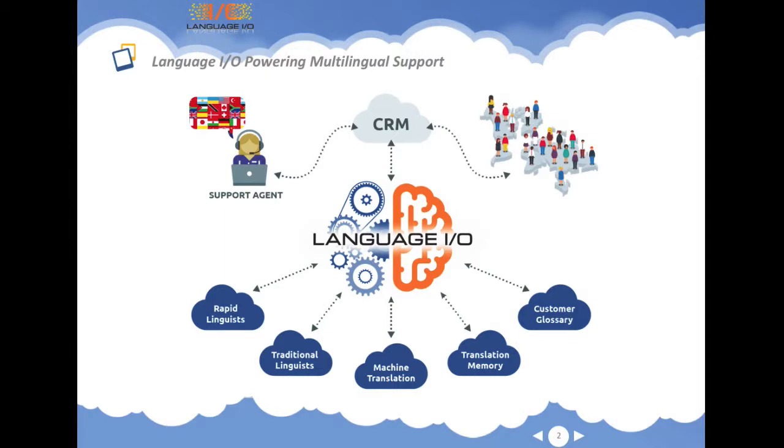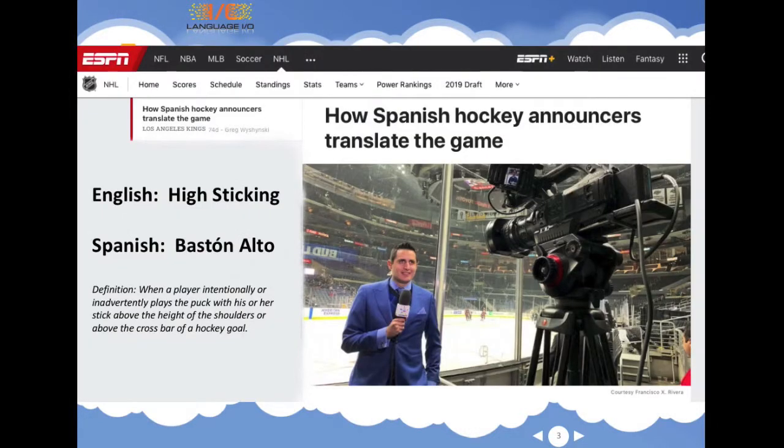In my demo, I'm going to pretend that I'm an English-speaking support agent for the fictitious company hockeyquestions.com. I'll use the Language.io chat translation app for Zendesk to translate between myself and a Spanish-speaking visitor who has questions about my favorite sport, hockey. I'm using the topic of hockey because NHL announcers only recently started announcing hockey games in Spanish.